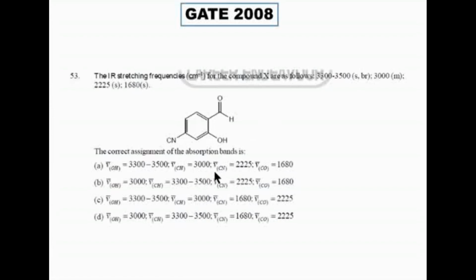In the first range, around 4000, what kind of groups did we give? NH, OH, that kind. Yeah, CH, OH, O single bond H, C single bond H, N single bond H. So that range. What range did we give next? Triple bond range: C triple bond C, C triple bond N. So C triple bond N should be around 2200.